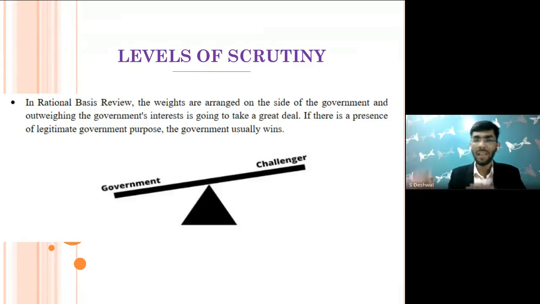And this somewhere resonates with rational basis review. I'm just trying to connect the two, but these are 2 distinct concepts. Rational basis review, intermediate scrutiny, and strict scrutiny are tools used by the US Supreme Court. I was talking about the Indian scope, right?